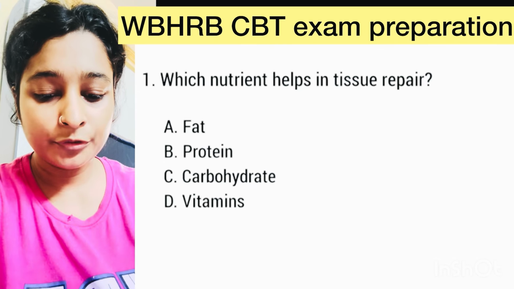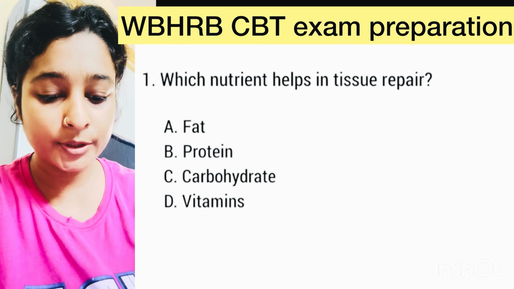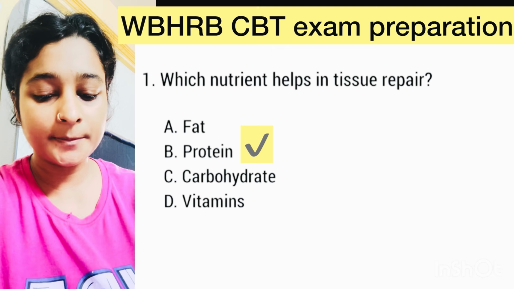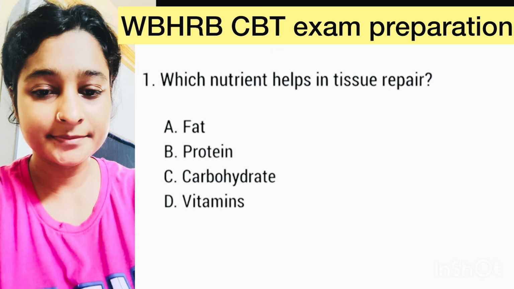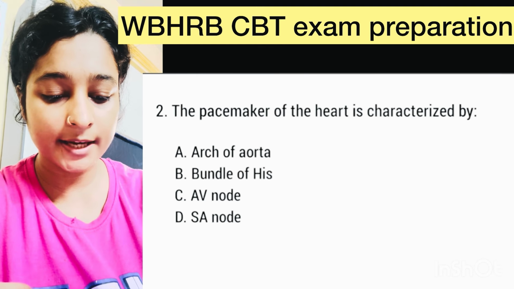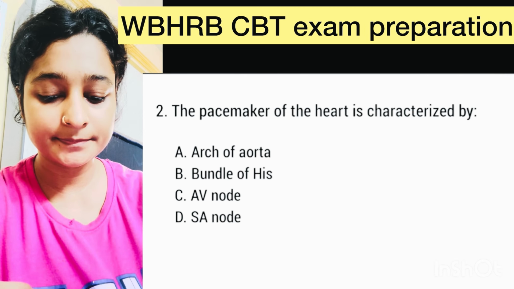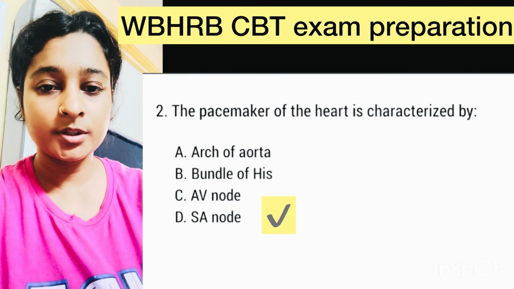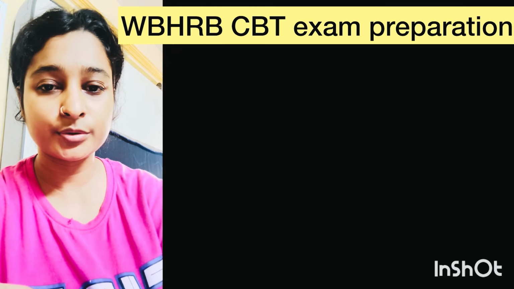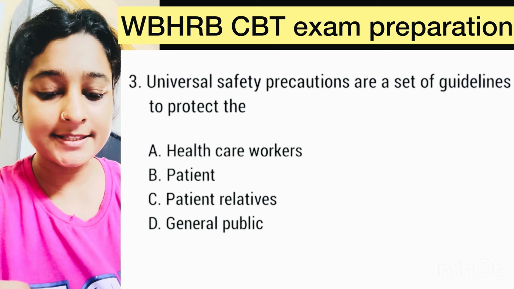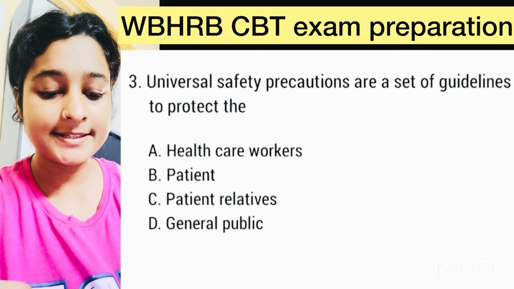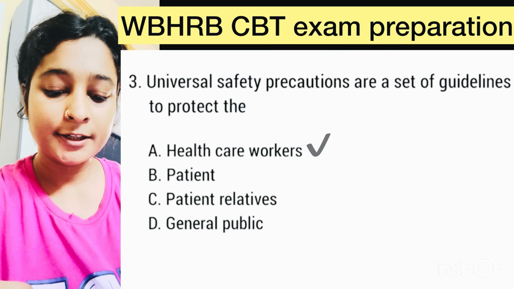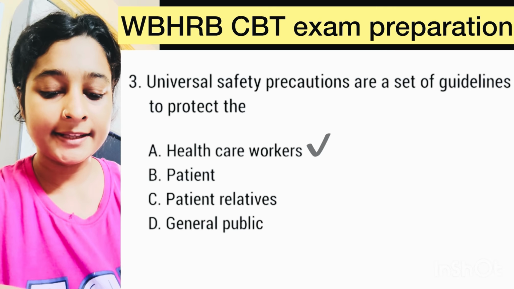Question number 1. Which nutrient helps in tissue repair? Here correct option is option B, protein. The pacemaker of the heart is characterized by. Here right option is option D, SA node, that means sinoatrial node. Question number 3. Universal safety precautions are a set of guidelines to protect the. Here correct option is option A, healthcare workers.